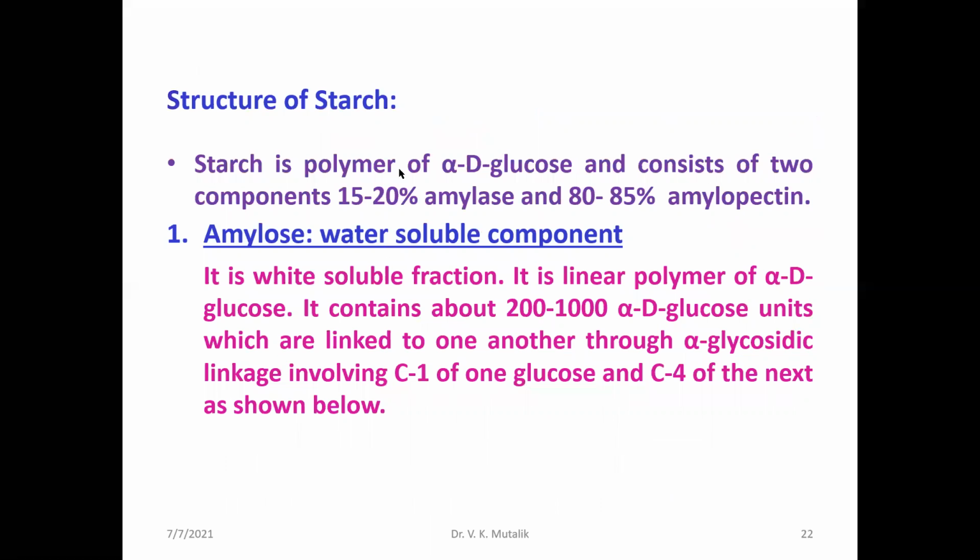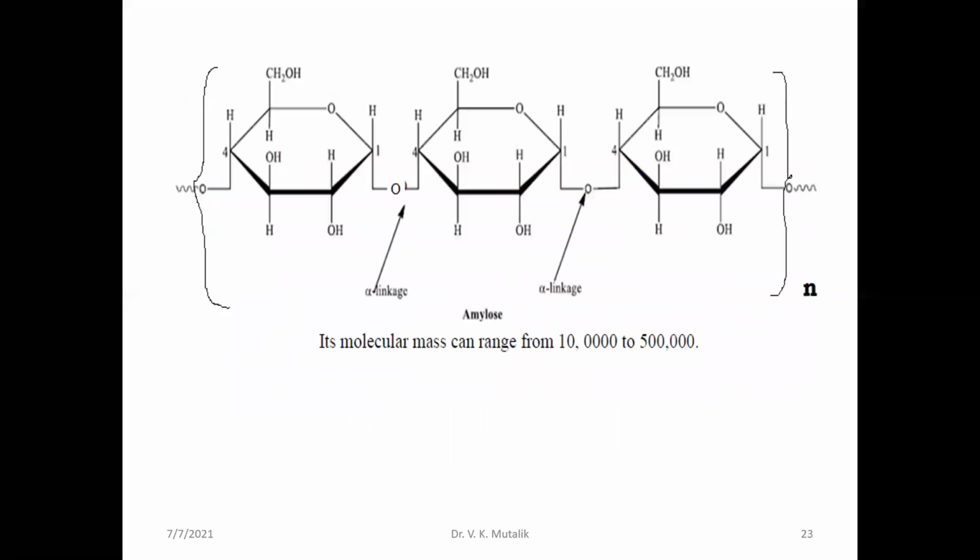When we discuss the structure of starch, you will find 15 to 20% of water soluble component, amylose, and 80 to 85% of the water insoluble component, that is amylopectin. The amylose is a linear polymeric structure consisting of nearly 200 to 1000 alpha D glucose units through 1,4-glycosidic linkage.